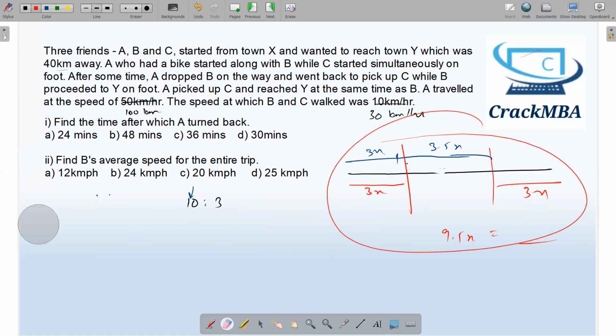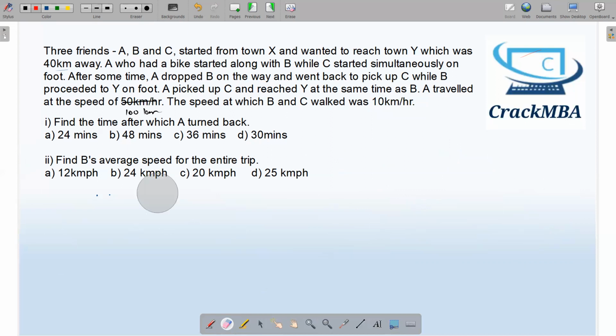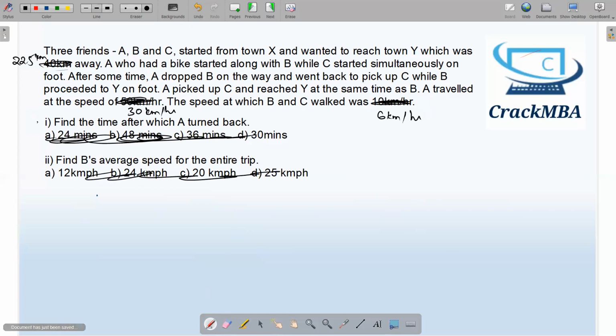All right, let me give you a homework question. Just change this data. Walking speed is 6 kilometers per hour, take this as 30 kilometers per hour, and this is 22.5. Do this question and comment down your answer. Find these questions only. Just ignore this other data. Just find out these two questions.